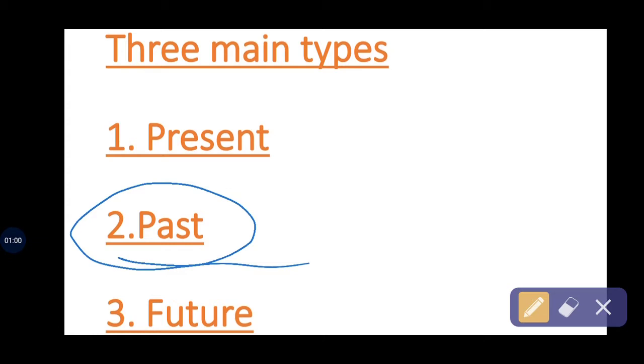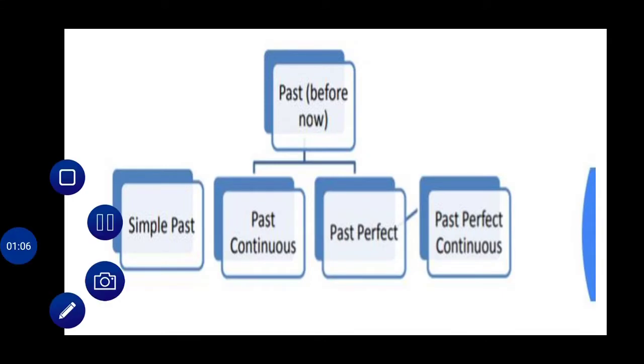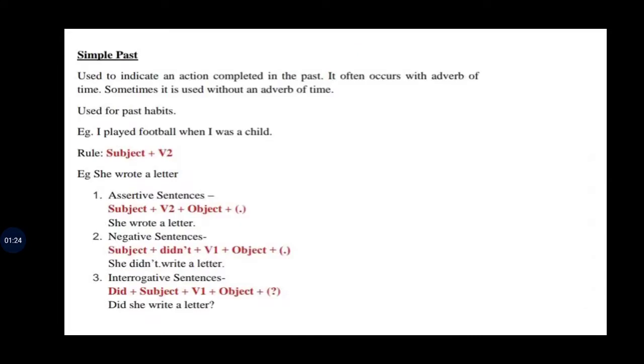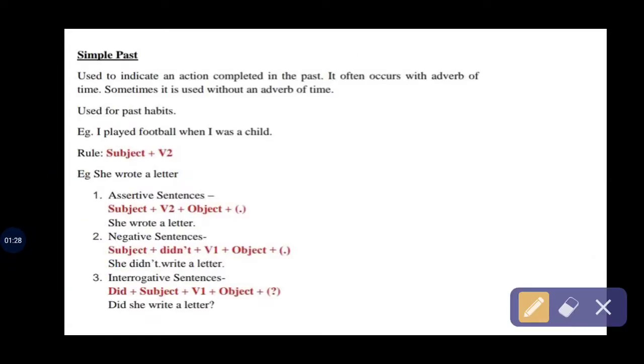Okay, so there are also four subtypes of this tense. First, simple or indefinite. Second, past continuous or progressive. The third one is past perfect. And the last one is past perfect continuous. Okay, I hope you know it well. Now we are going to discuss simple past tense.